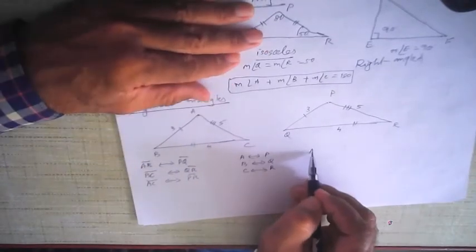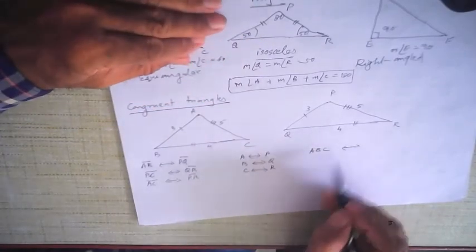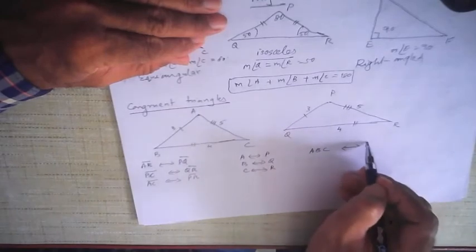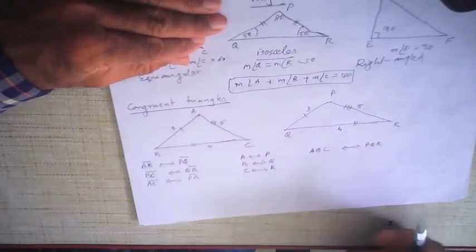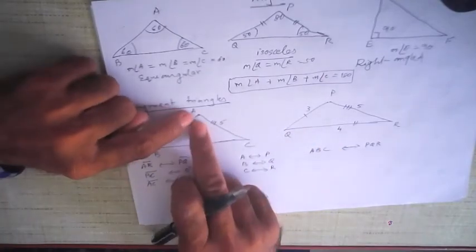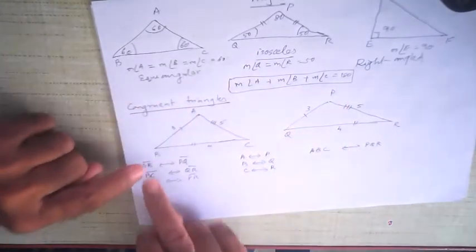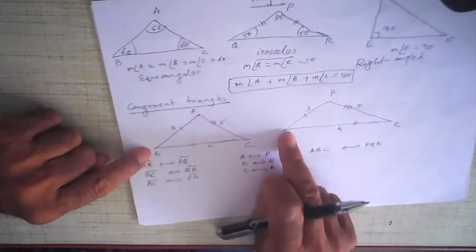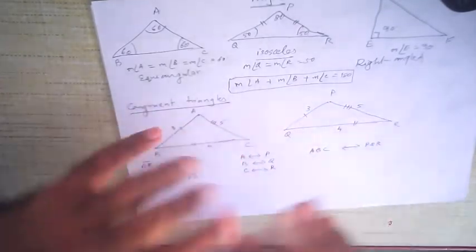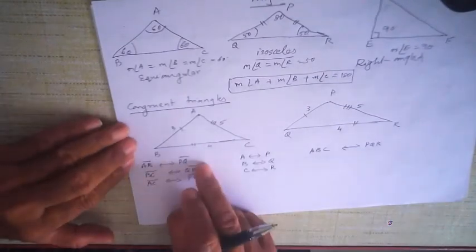Therefore, we write like this: ABC correspondence PQR. We read this arrow as correspondence. This is the given correspondence. There are various correspondences possible. Opposite A, instead of P, I can have Q or R. Opposite B, I can have P, Q, or R. Opposite C, I can have P, Q, or R. So based on that, you can have 6 different correspondences between two triangles. Here I have just shown one.